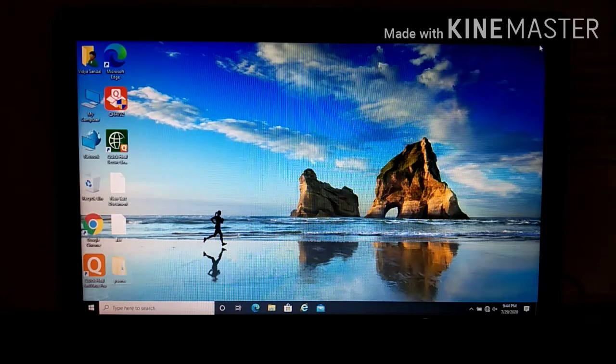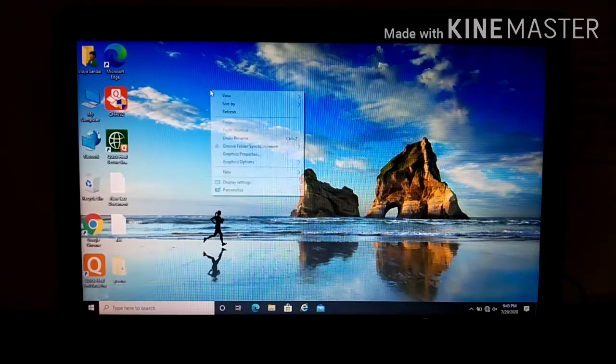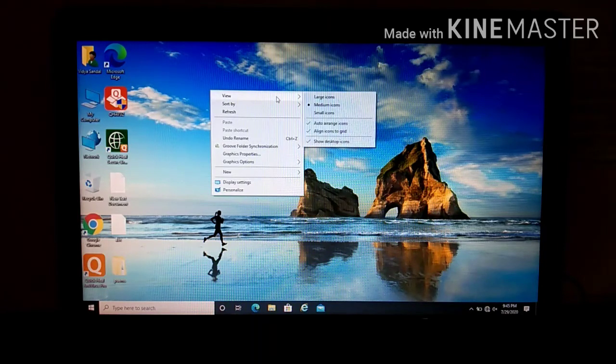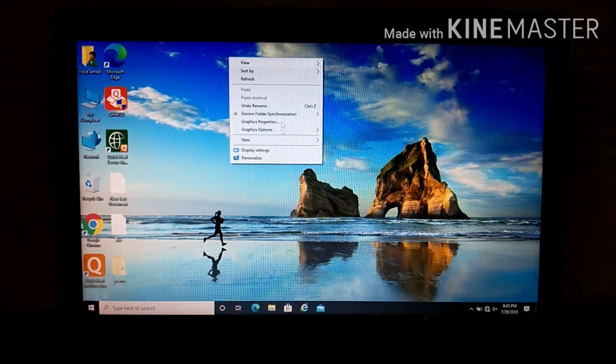Now, just now I have shown you how to right click. Right click the mouse. Using the right button of the mouse, you just have to press and then this pop-up menu will be displayed. See, this menu is different for each and every option. Suppose I am right clicking on this desktop, so all the options related to the desktop will be displayed to you, like View, Sort, Refresh. All the options are related to your desktop.